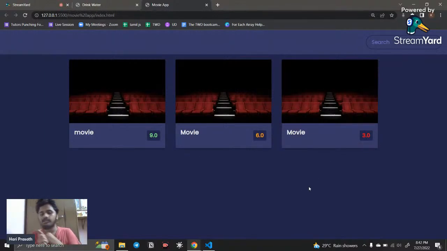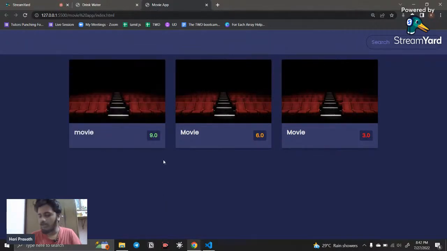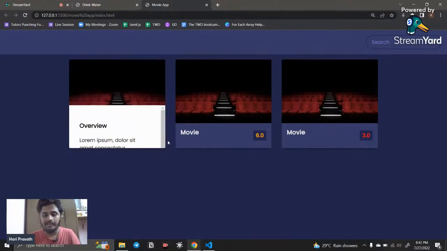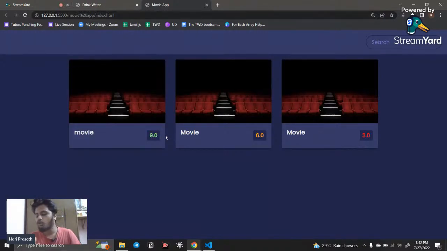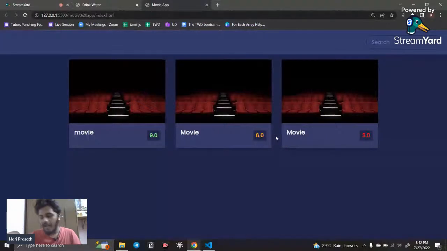And the second logic is, here you can see, if I rated 9.0, okay, so if a movie is rated above 8, then it needs to show in a green color, which means it is a good movie. It gets good attention from the audience. And if it is less than 8 and greater than 5, then the color is orange, you can see. So it needs to show a different color. It is like an average movie, a good film, not a flop film.